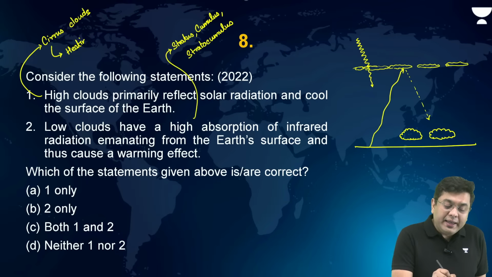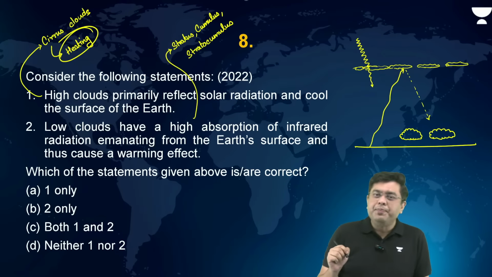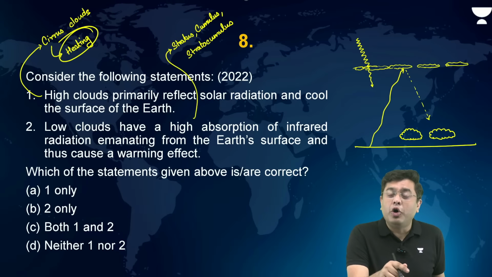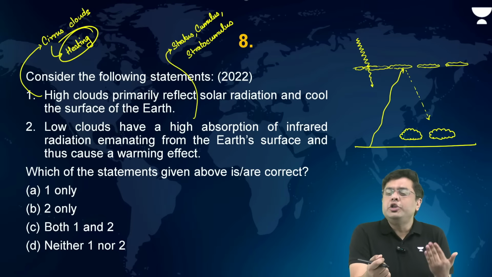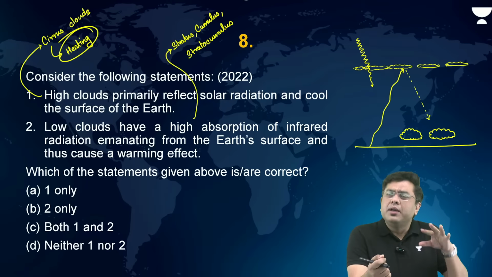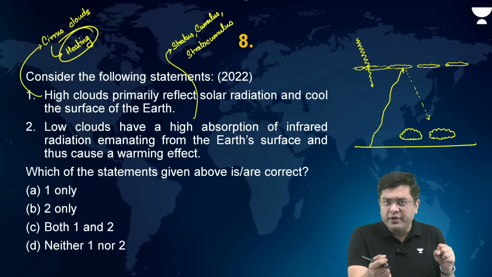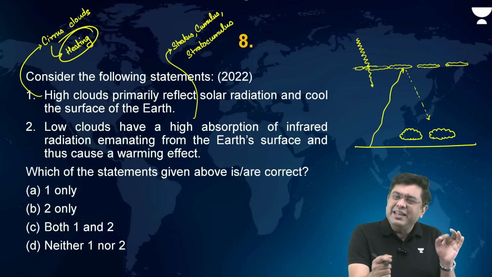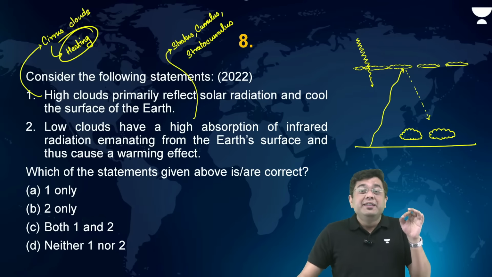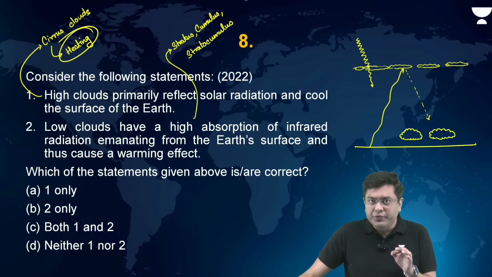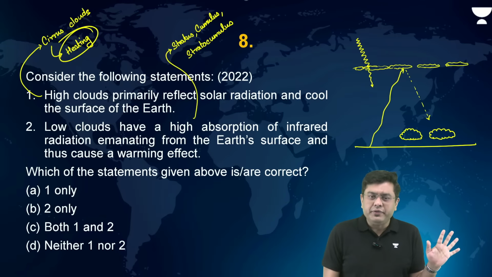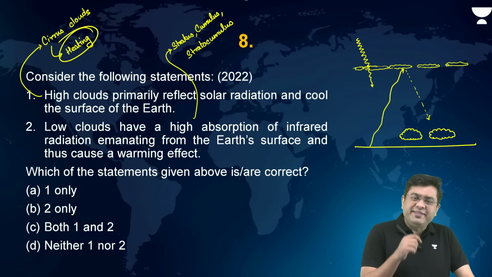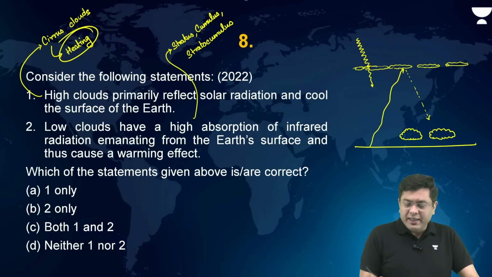That is why in environment ecology, when you study the concept of geoengineering, right? In geoengineering, what do you study? That is how to cool the surface. One of the techniques of cooling the surface is thinning of the cirrus cloud. This is again one of the PYQs, or previously asked questions, in prelims by UPSC, right? So that is basically what you will observe in this case.